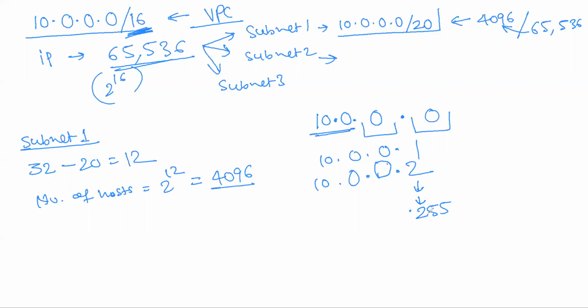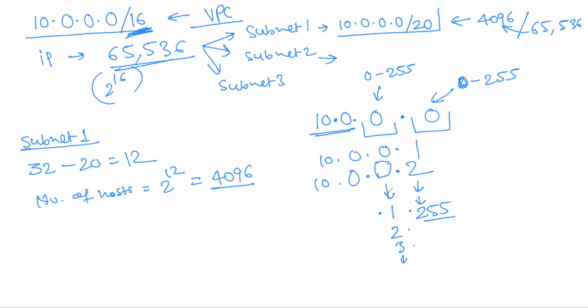Now, how is it calculated? Now you have another bit. This place can also take 0 to 255 only. Now this 0 can change to 1, this can change to 2, this can change to 3, like that.